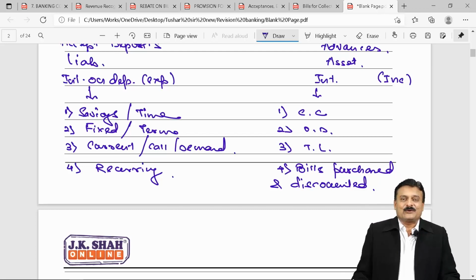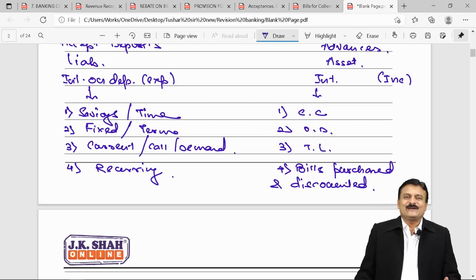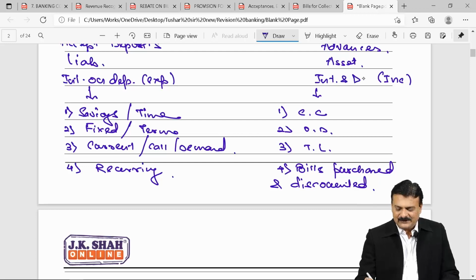In that, what you earn is nothing but interest, but the name given to it is discount. You all know discounting is nothing but an interest fraction only. So your income, revenue is called interest and discount.